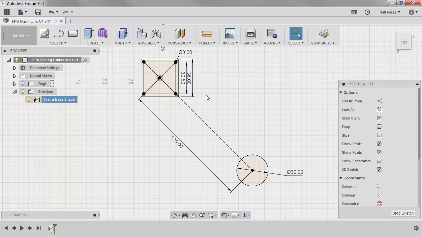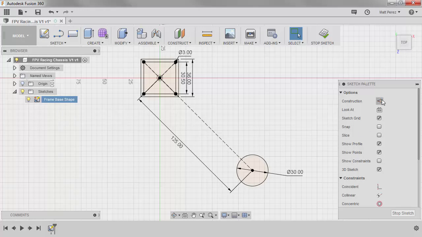to make some modifications. Now, throughout this file, we're going to be renaming our features and sketches, and it's going to help us organize things and know where we have to go to make some changes. Not all files will be completely set up like that. Not everybody's going to rename sketches or features, so you will have to do some digging, and we'll talk about that as well. But let's get started by editing this sketch and create some more construction lines.